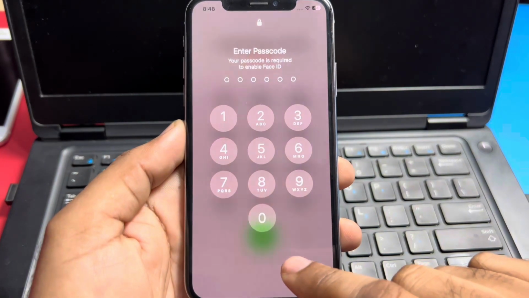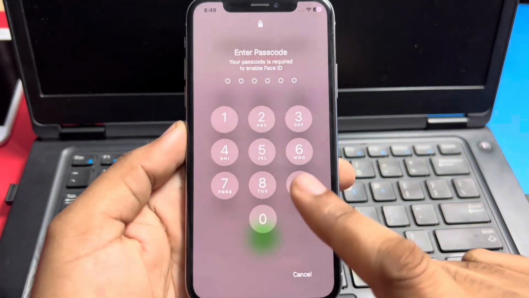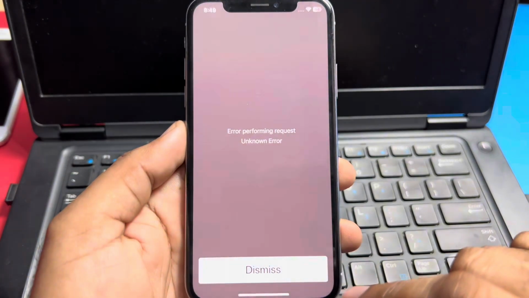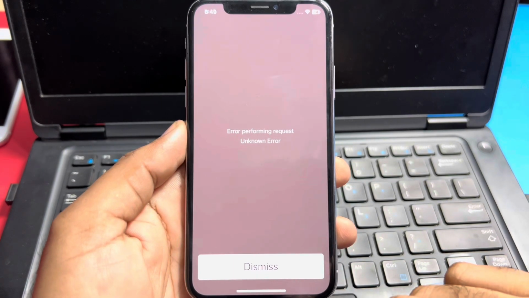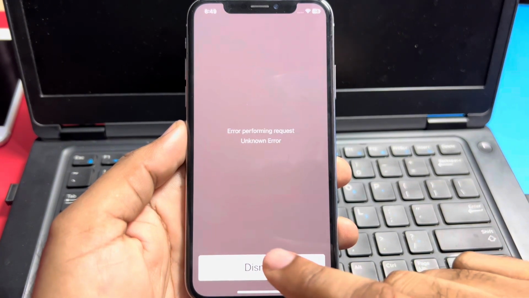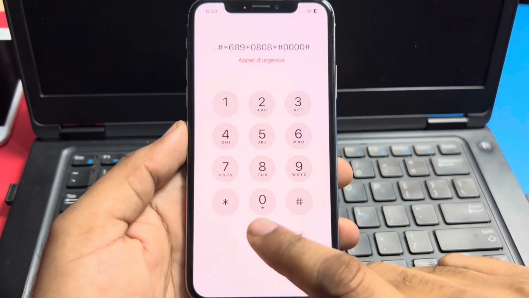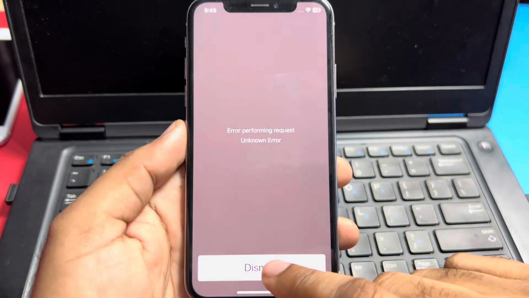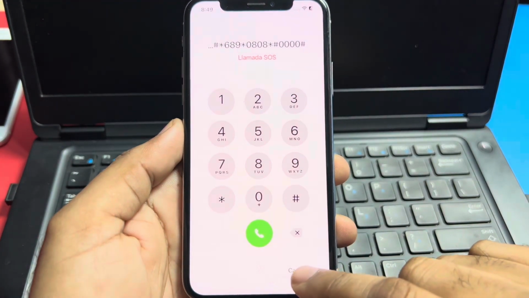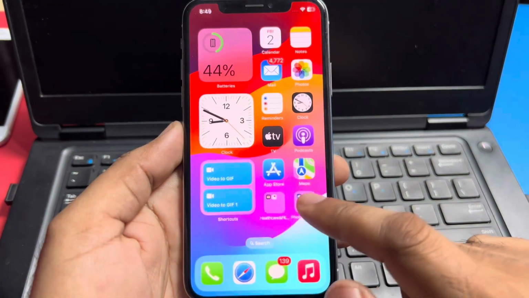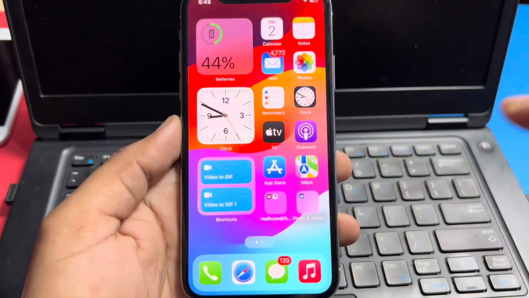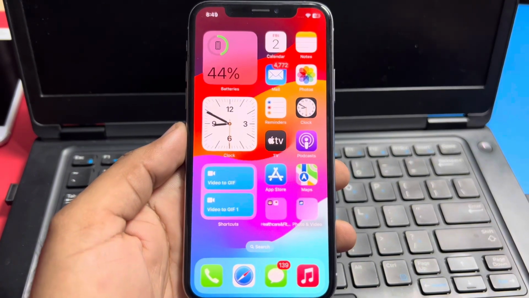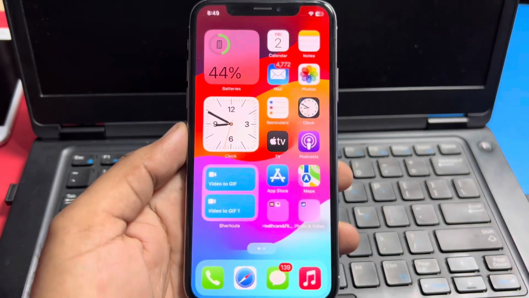Okay, as you can see, it's asking to enter passcode. Try a random passcode. You can see it appears on screen, error performing request, unknown error. Tap on dismiss, dial again, tap dismiss again, dial again, and again tap on dismiss. Now tap cancel, and here we go. You can see on screen the iPhone is unlocked without passcode, without Apple ID, and without losing any data.